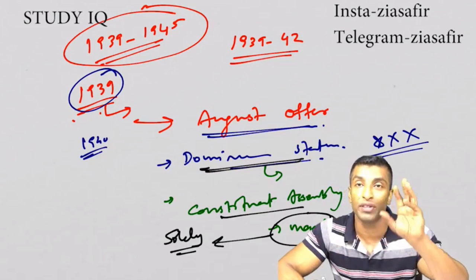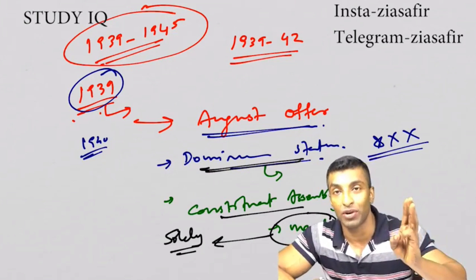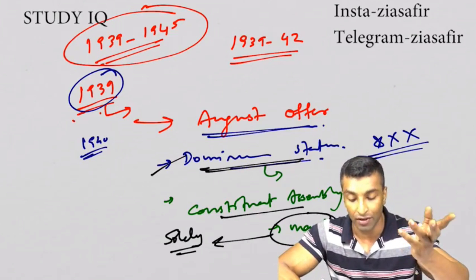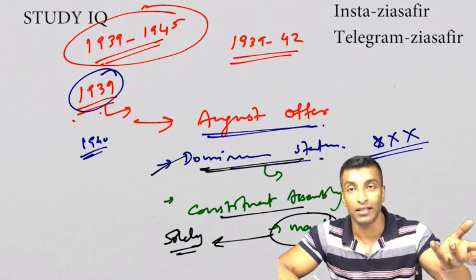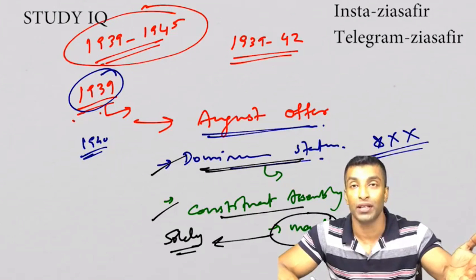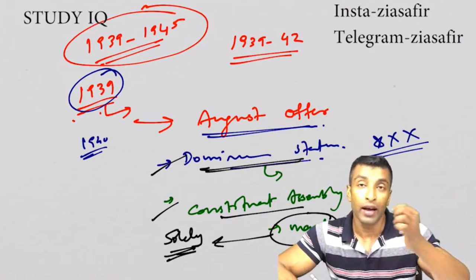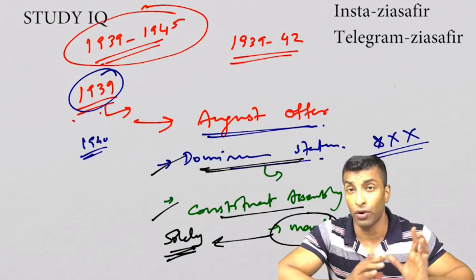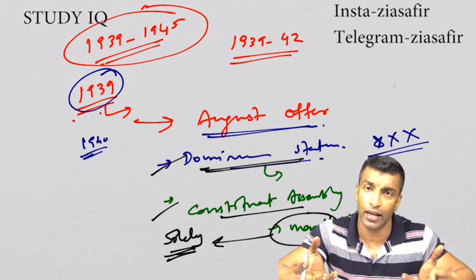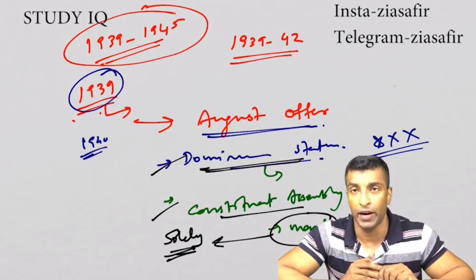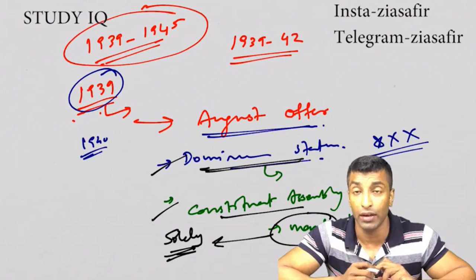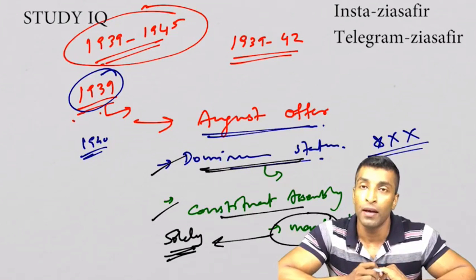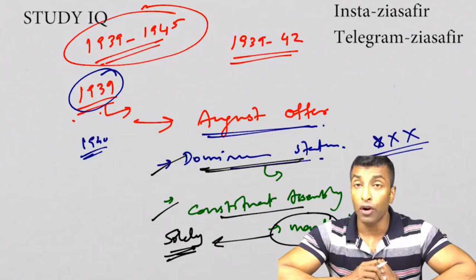So out of the three points which I'm going to discuss about the Cripps Mission, I've discussed two already. One is related to dominion status and one is related to the constituent assembly. Only difference is solely of Indians. Then the other one is related to states: if they don't wish to join the union, they can stay independent. That we are going to discuss after some time. I hope this is clear for all of you.